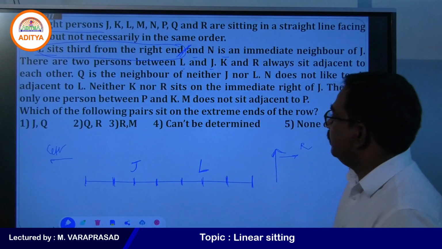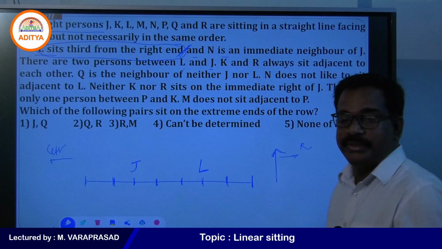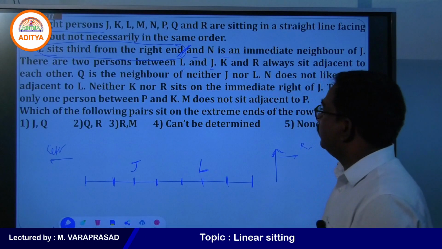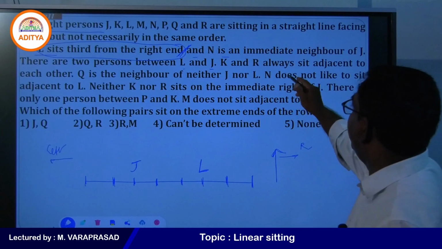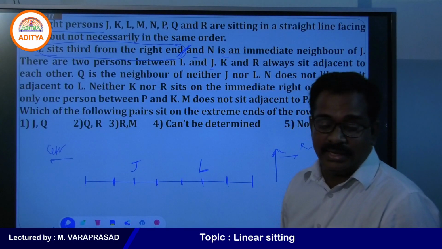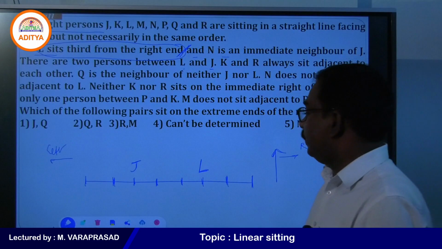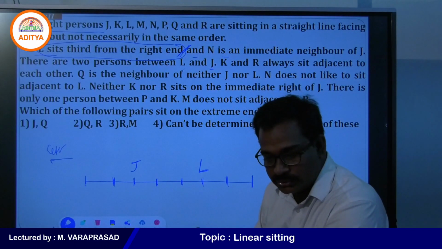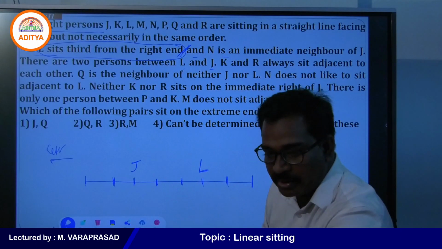There are two persons between L and J. Yes, my students, right? It's clear. Everyone is clear. Now, N is an immediate neighbor of J. So we can write N here or we can write N here. Any one place we can use. Yes, keep that point in your mind.